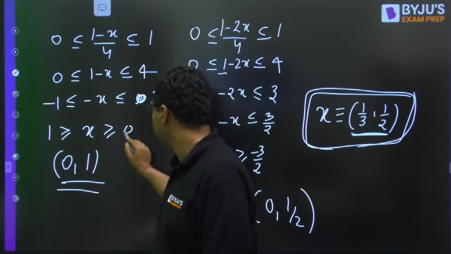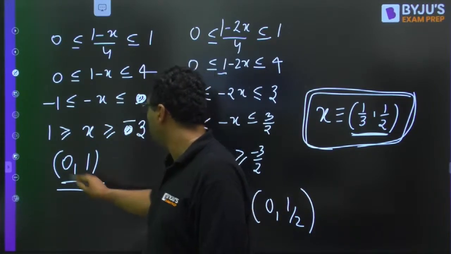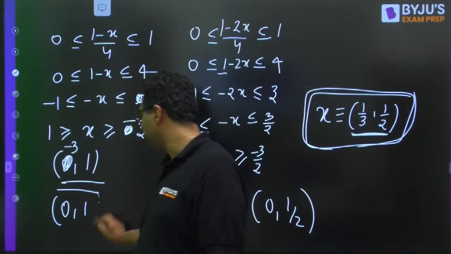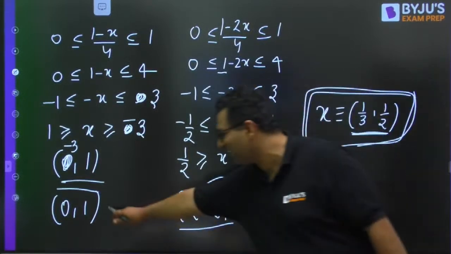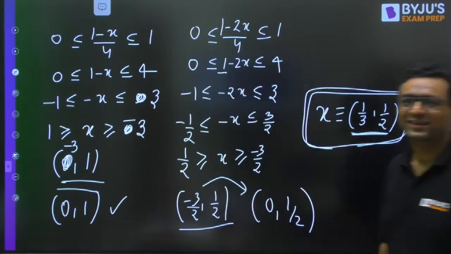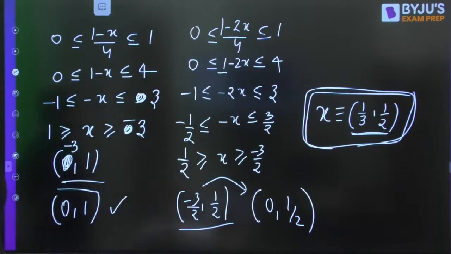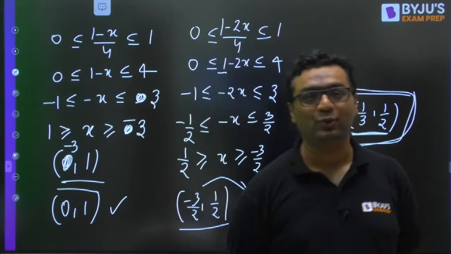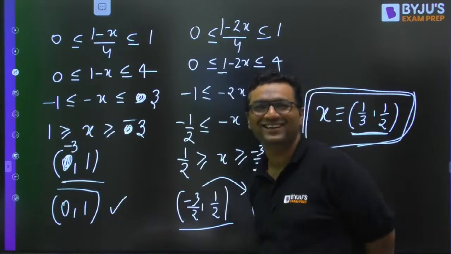So it is, okay, -3 to 1. But still, dear, feasible will be 0 to 1. Even though I made a mistake, the final answer is correct. Okay. Yes. Is it clear, Darshan? Vinay? Yes. So dear, I have already solved it, but still, I am also a human being. I can make mistakes. Okay.